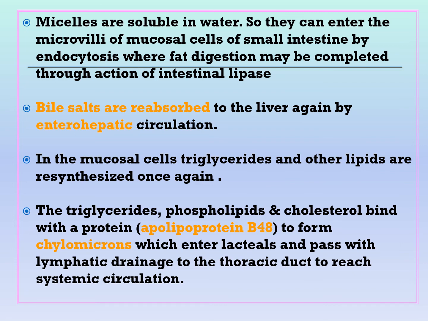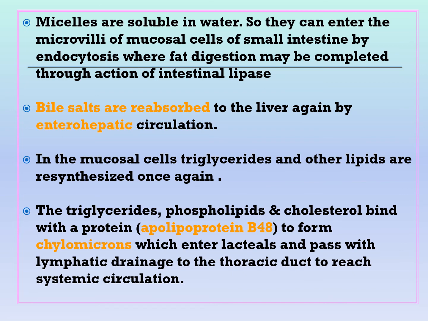So now we have triglyceride once again, phospholipids once again, and cholesterol ester. They all bind with a protein in order to form chylomicrons. You remember chylomicrons? The chylomicron is a lipoprotein, so it is formed of a lipid part and a protein part. The lipid part is triglycerides, phospholipids, cholesterol, and cholesterol ester. They all bind with the protein part, which is called apolipoprotein B48.